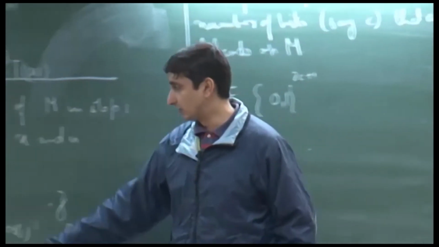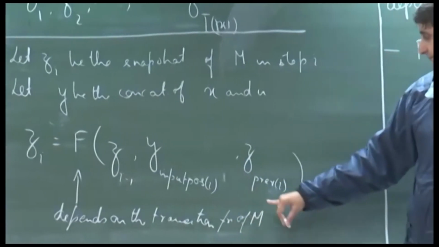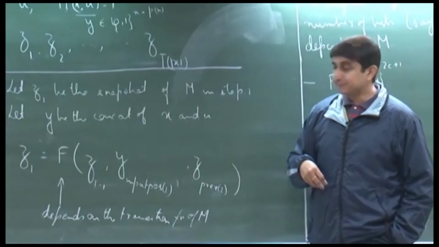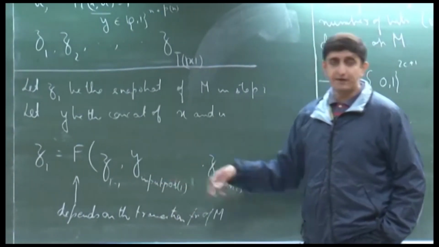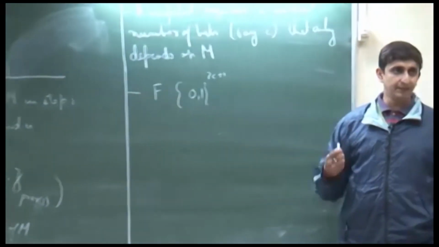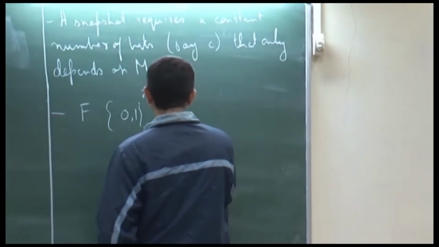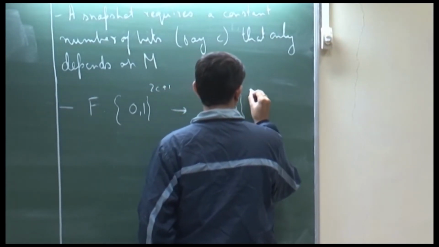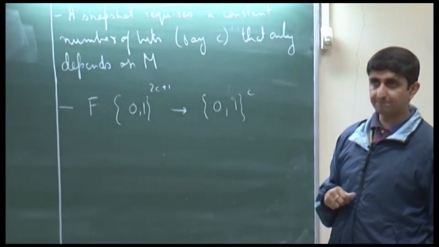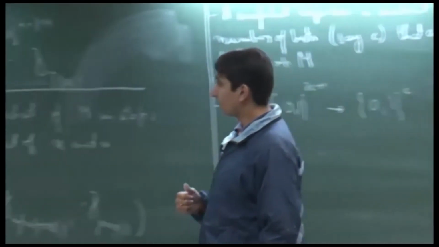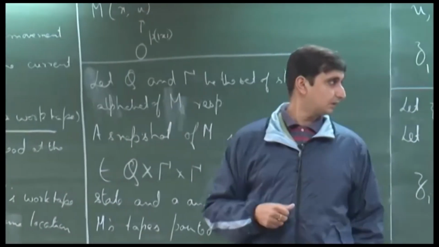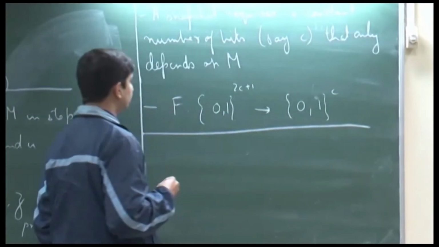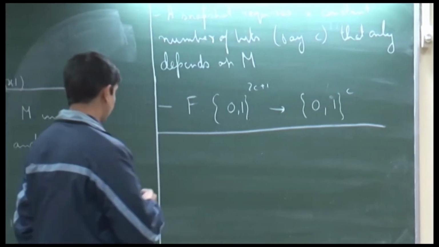You need C bits for the previous snapshot, C bits for the snapshot where the same cell was visited in the work tape, and 1 bit for the content of the input tape at that particular step, and it maps it to strings of length C.